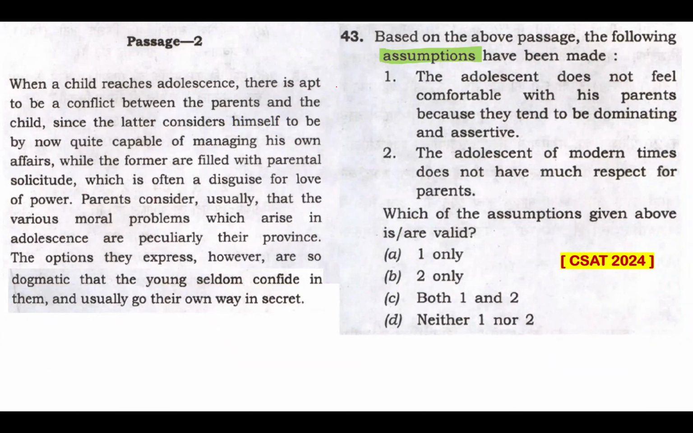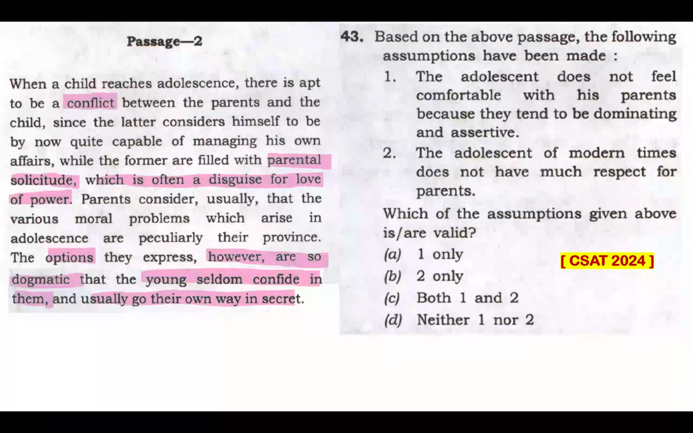Yes, certainly yes. Now look at this passage. It's got all this. When child reaches adolescence, there's apt to be a conflict between parents. The parental solicitude means concern or care, which is often a disguise for love of power.